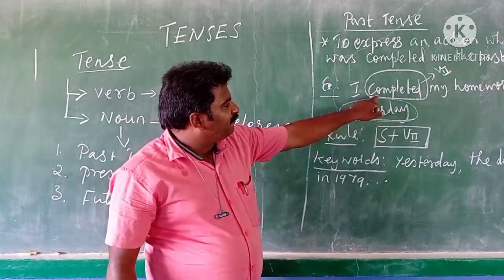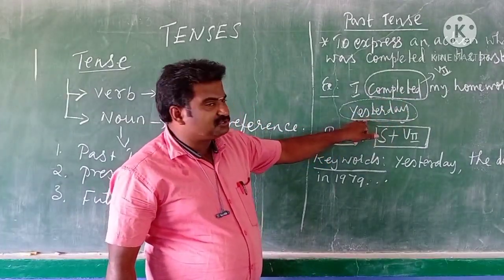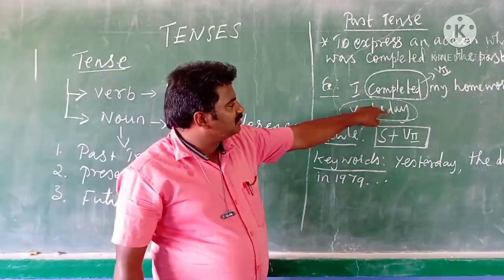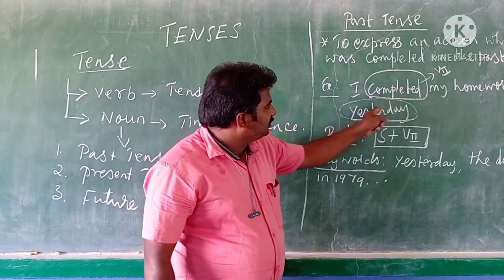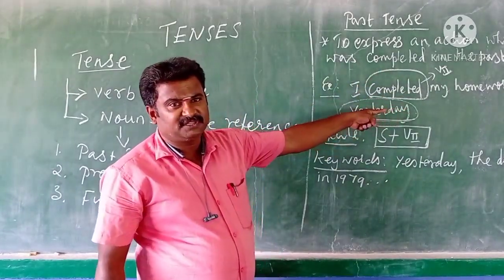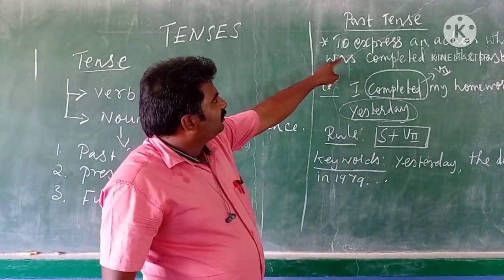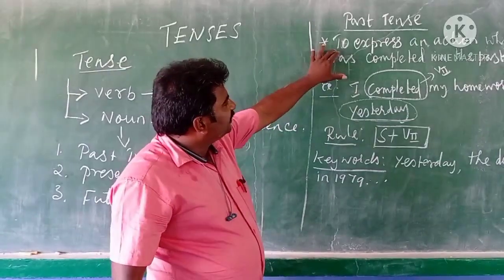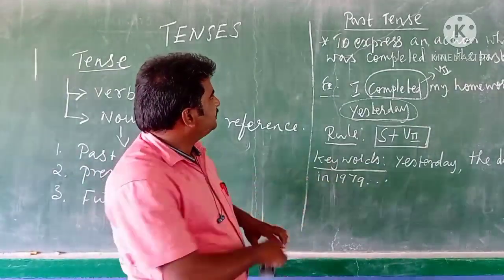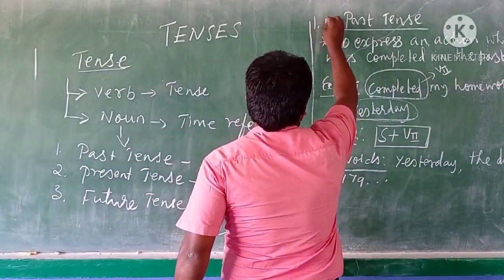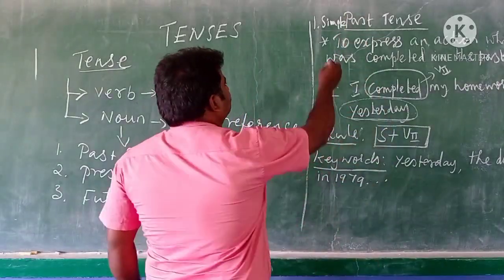See the sentence, I completed my homework yesterday. In this sentence, the verb is in the second form, and we also have the keyword yesterday, which means that the action was completed in the past, that is yesterday. So we can easily identify that this is simple past. The usage of simple past tense is to express an action which was completed in the past. This is tense number 1, simple past tense.